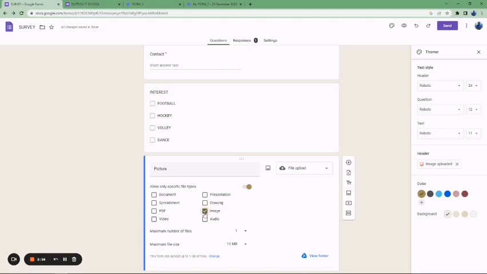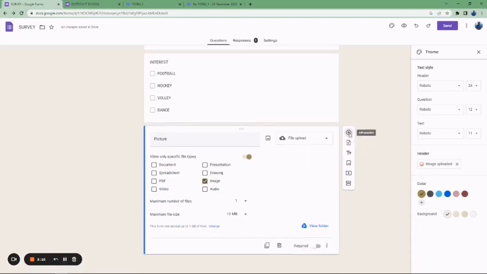If you want the person to upload only a PowerPoint presentation, just choose presentation. Same for PDF, videos, and other documents. The document option is basically for Microsoft Word. So you will choose the type of document that you want the person to upload. Alright, we want to upload only a picture, so we are done.